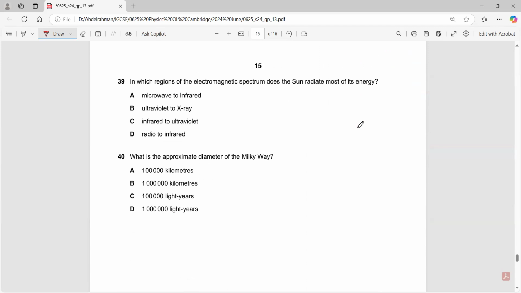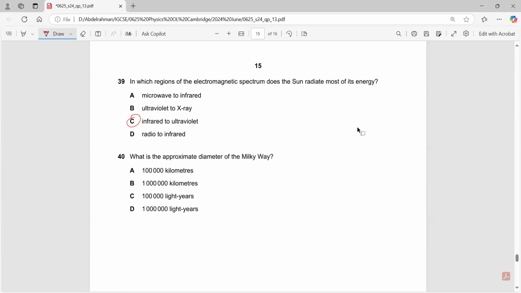Question 39. In which regions of the electromagnetic spectrum does the sun radiate most of its energy? Most of the energy radiated from the sun is infrared and ultraviolet.